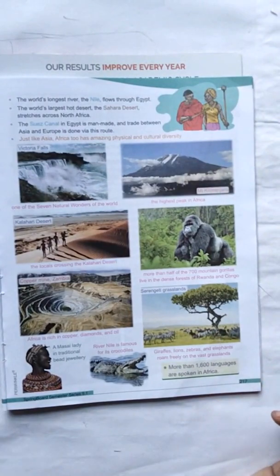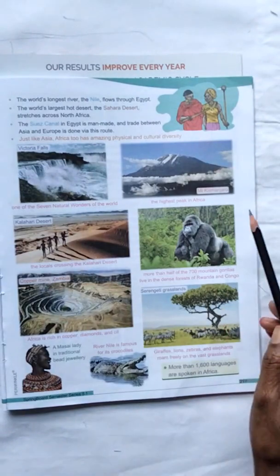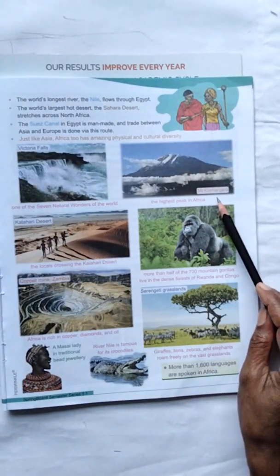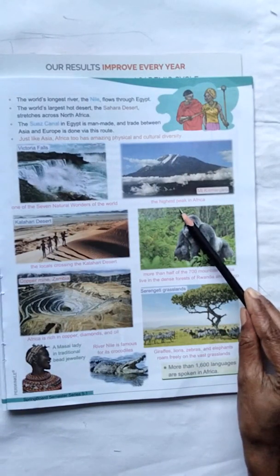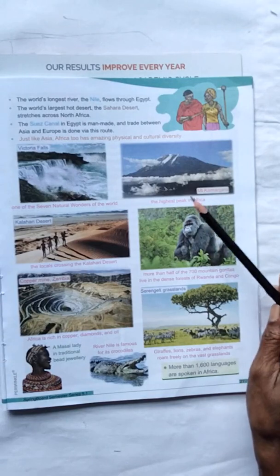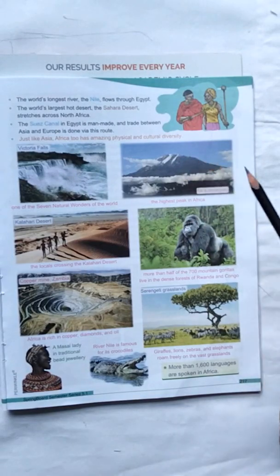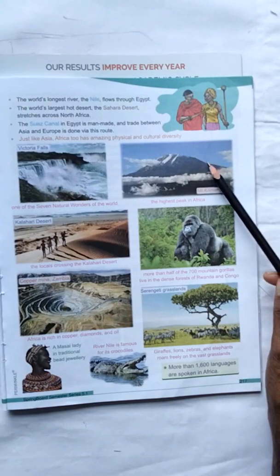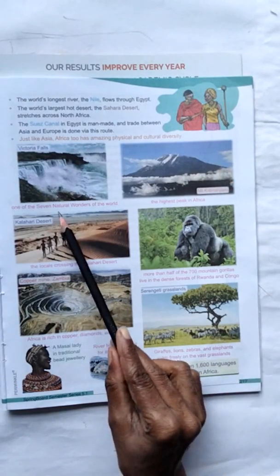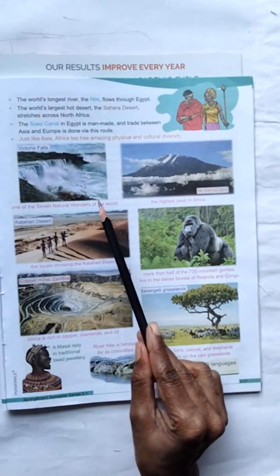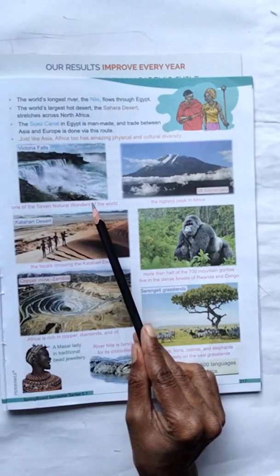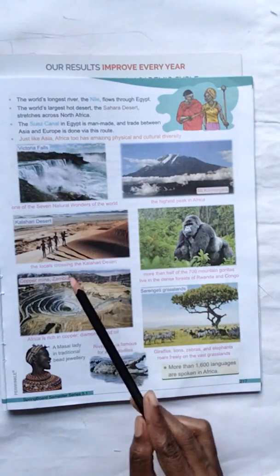See here, just like Asia, Africa too has amazing physical and cultural diversity. Victoria Falls, we call it Victoria Falls. Mount Kilimanjaro, the highest peak in Africa. This is the highest peak in Africa. The name is Mount Kilimanjaro, one of the 7 natural wonders of the world. This is also one of the 7 natural wonders of the world.